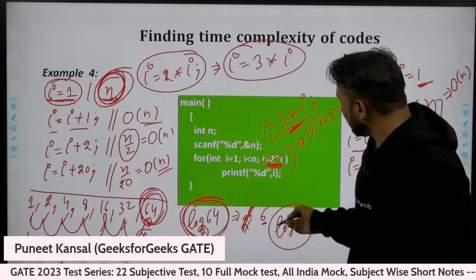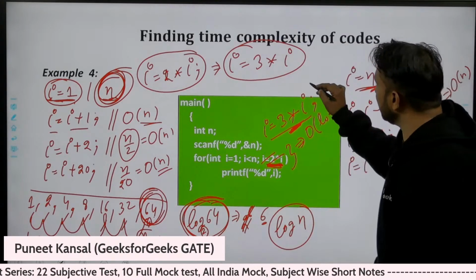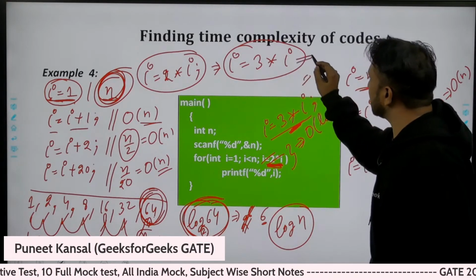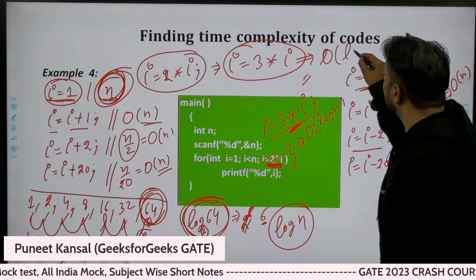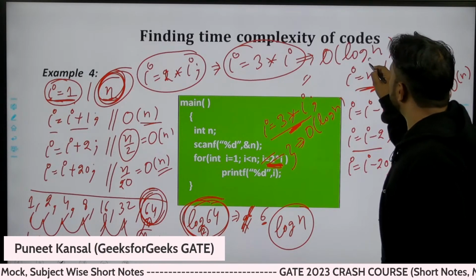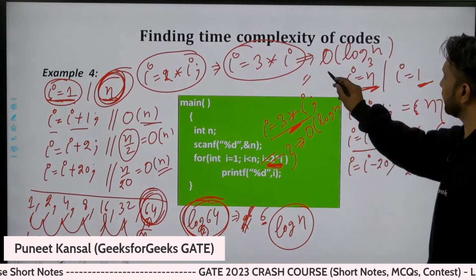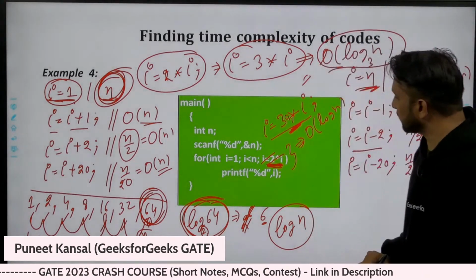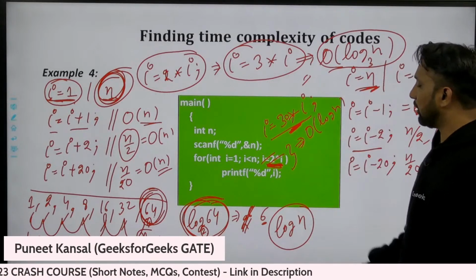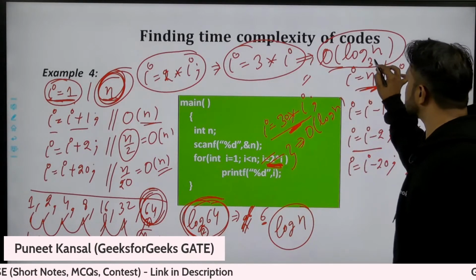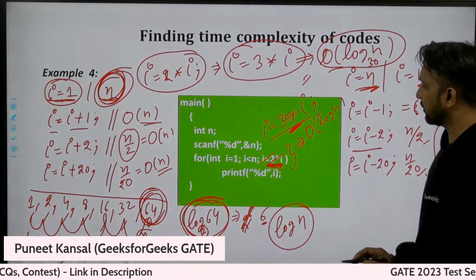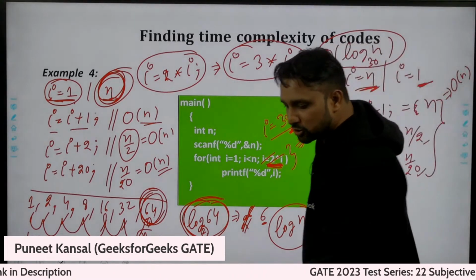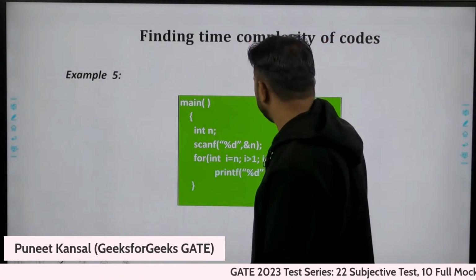So the complexity of this algorithm will be order of log n, same log n, but base 3. If somebody says 30 into I, every time I'm multiplying with 30, so base 30.